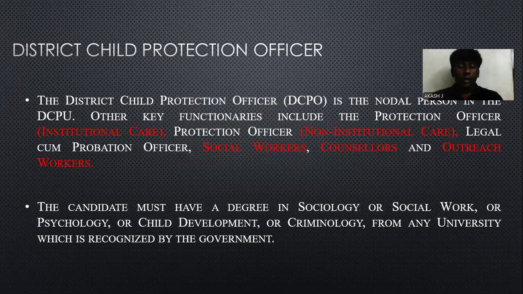The candidate also has to have one of these qualifications: a degree in sociology, social work, psychology, child development or criminology from any university recognized by the government.